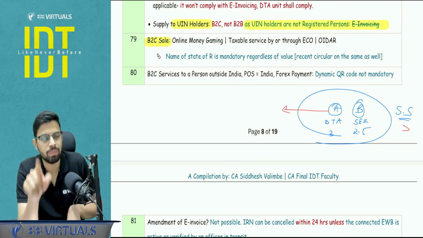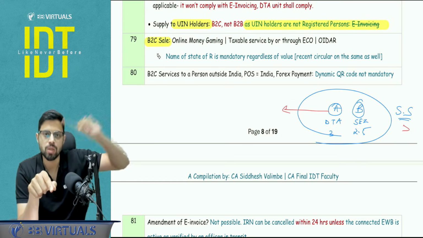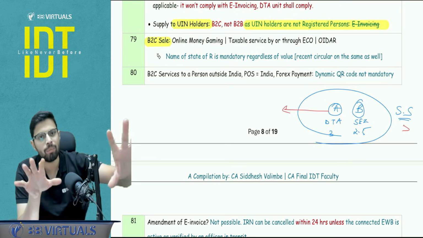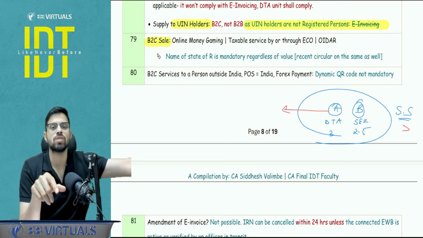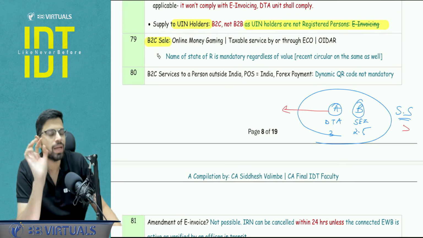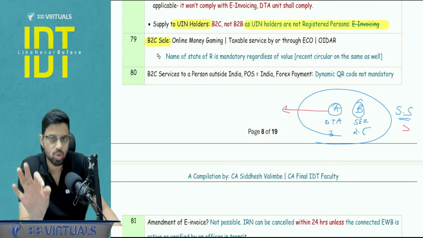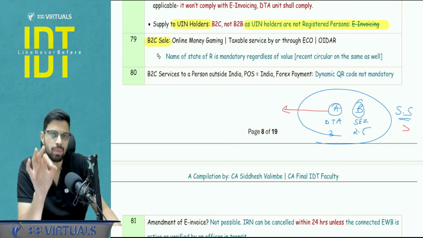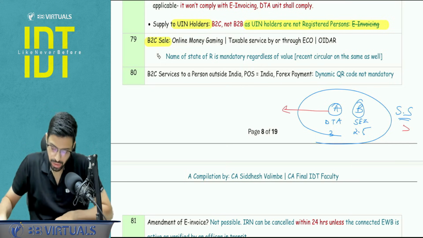Because if you are messing up, if you're not recording it, then your place of supply is also getting it wrong. And due to that, there is a distribution of revenue that is happening, but that is wrong. So GST you are paying, but to a wrong state because the place of supply is wrong. So this was a silent warning given that please comply with it, devise a suitable mechanism to ensure that the name of the state of the recipient is correctly recorded on the invoice, right?